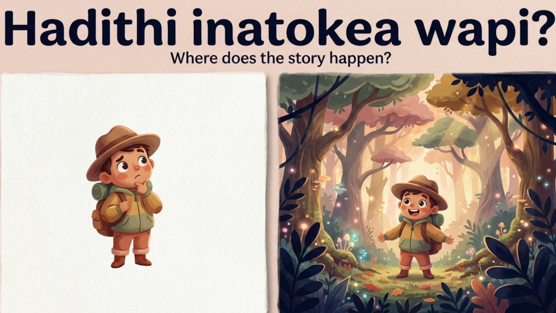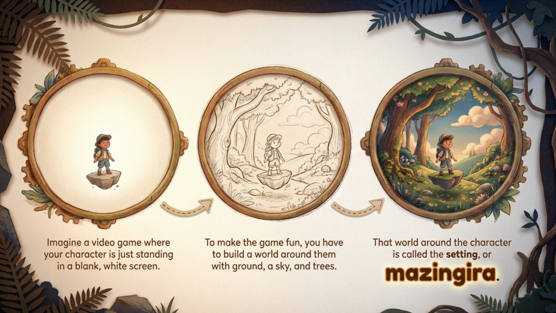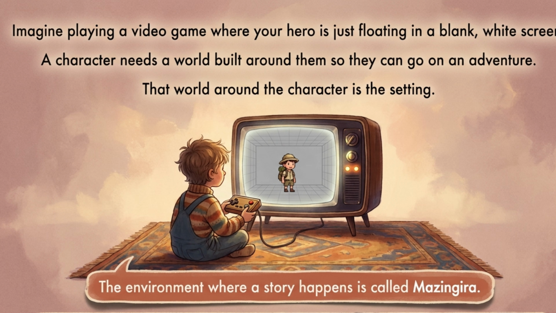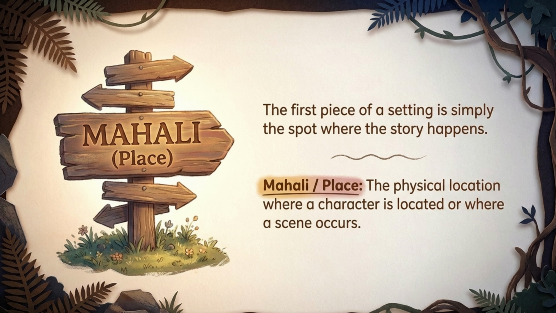But picking a video game character is fun, yet they need a stage. Every character needs a setting, or as we say in Swahili, Mazingira. You've picked your video game character, but where do they go? A character floating in empty space is boring. A story needs a place for things to happen. That's the first piece of our setting, mahali, which simply means place. Characters need a place. Let's learn some useful places you might use in a story.